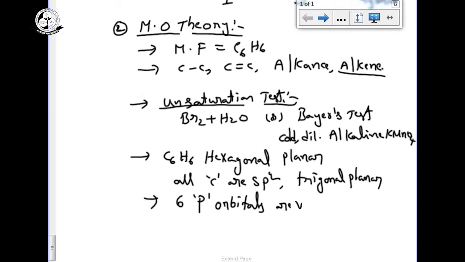So they can form the pi bonds, 3 pi bonds in the benzene ring.